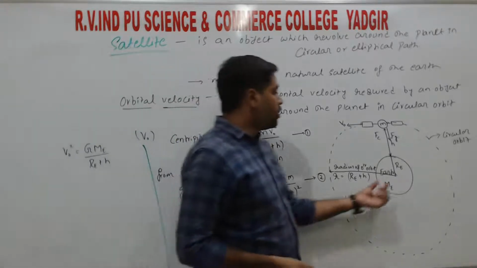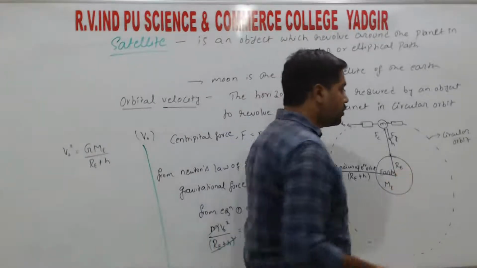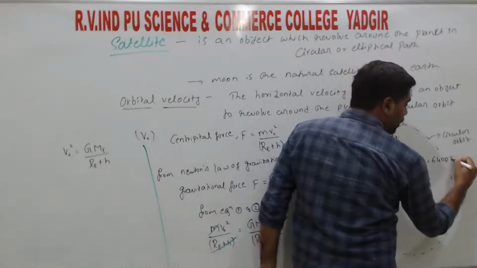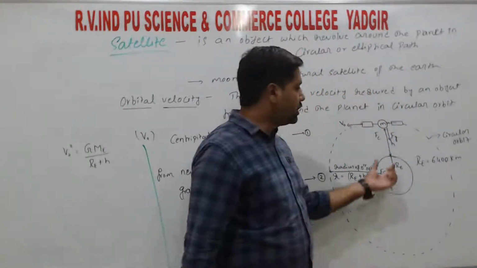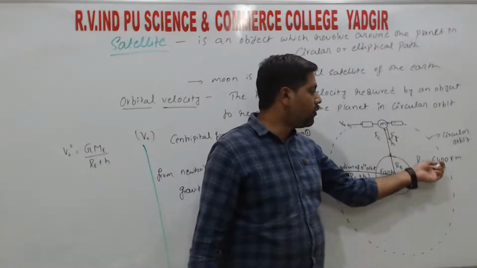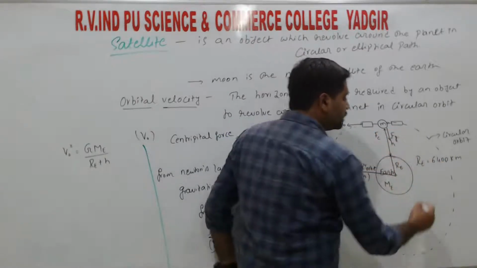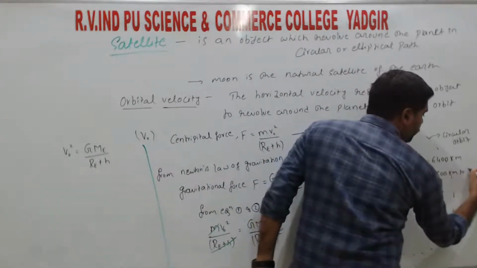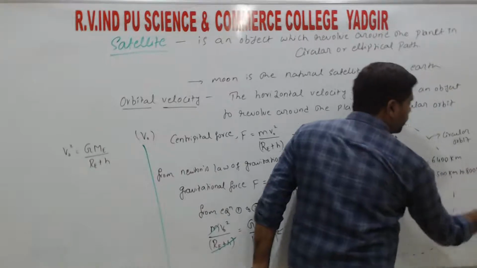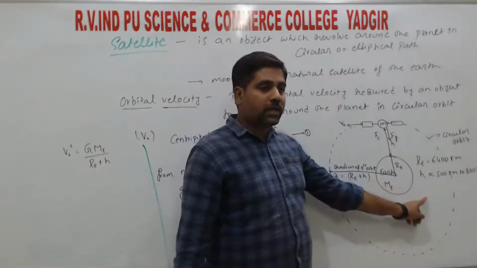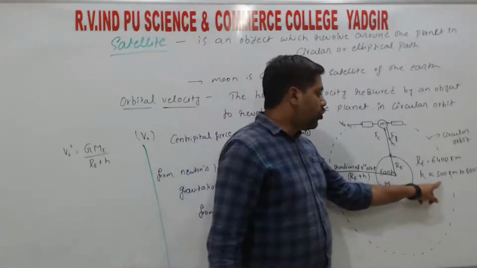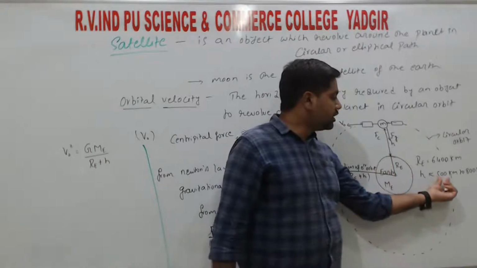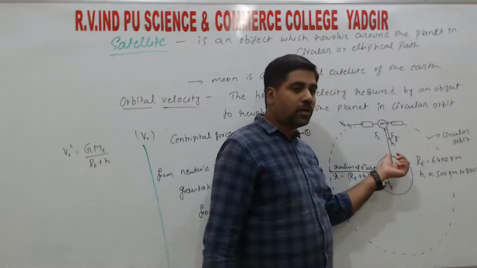So now if we compare RE, that is the radius of the earth, we know the value of the radius of the earth, RE, equals 6400 kilometer, right? We are placing the satellite at a height which is less than the radius of the earth. So H value is approximately 500 kilometer to 800 kilometer, right? This is for the polar satellites. In polar satellites we are placing them in an orbit revolving around the earth at a distance of 500 kilometer from the surface of the earth, right?